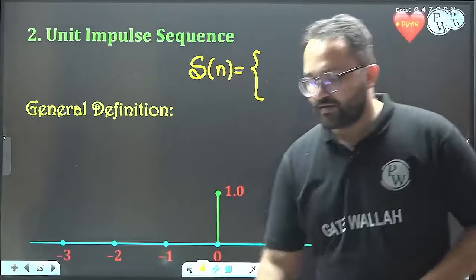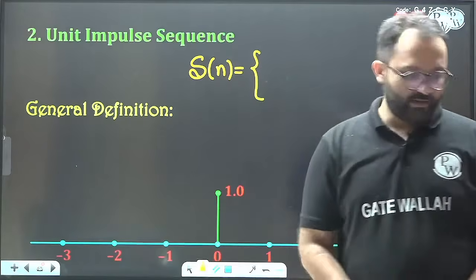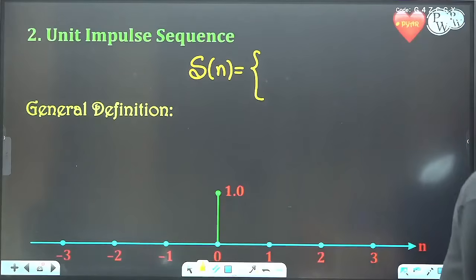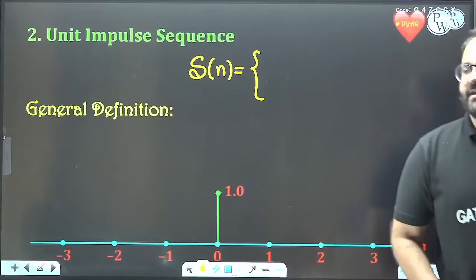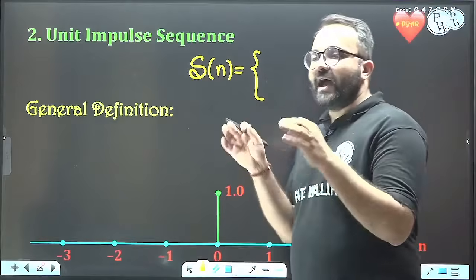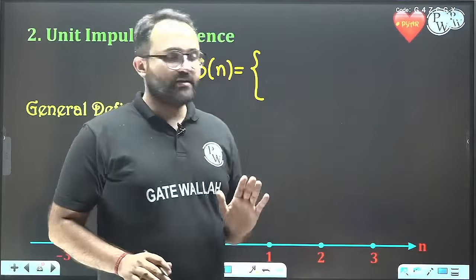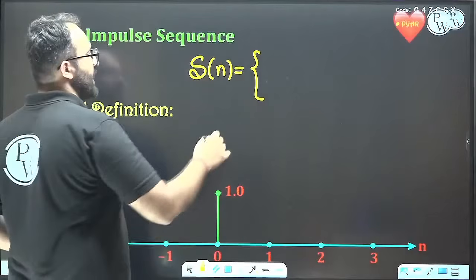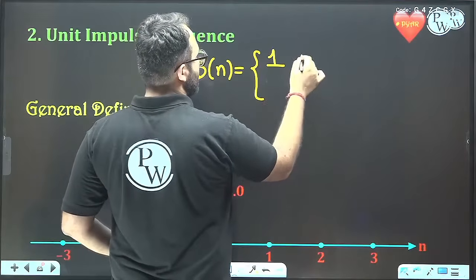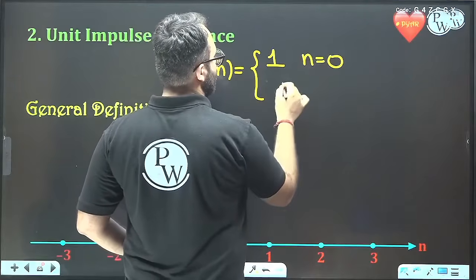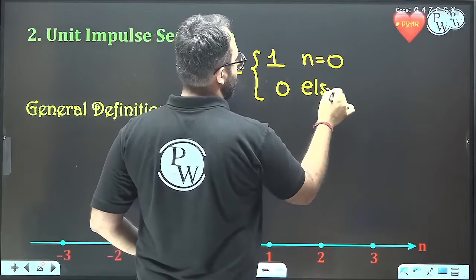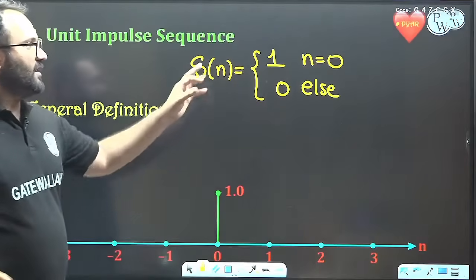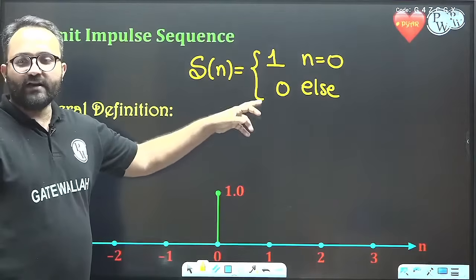But here the value is 1 directly. So the value is 1 where n is equal to 0 and 0 elsewhere. The value is 1 where n is equal to 0, otherwise it is 0.